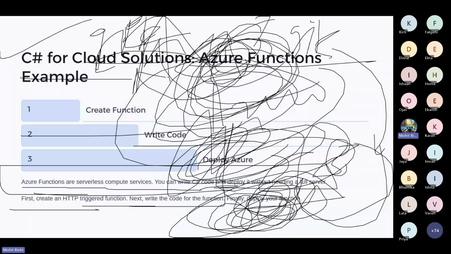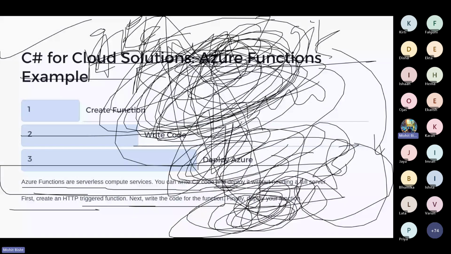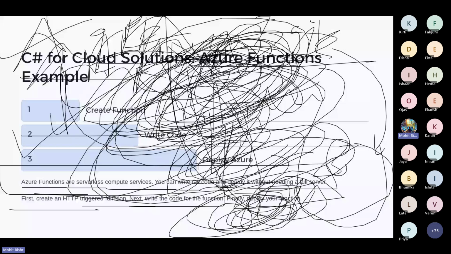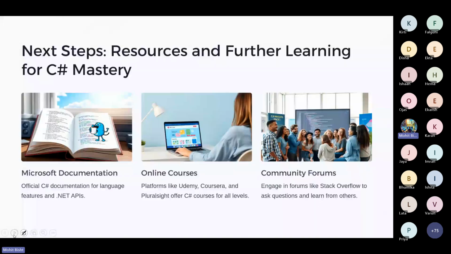I already discussed in previous sessions how you can create an Azure account and how you can deploy your application, whether your application uses .NET or C Sharp or other languages. You can play around. If you get any error, you can try to debug it on your own. You can try the help options. Now we have Copilot and other things. You can ask Copilot or other chatbots. If the code is not debugged from there, then you can ask, right? You can post that in the group over here, right?